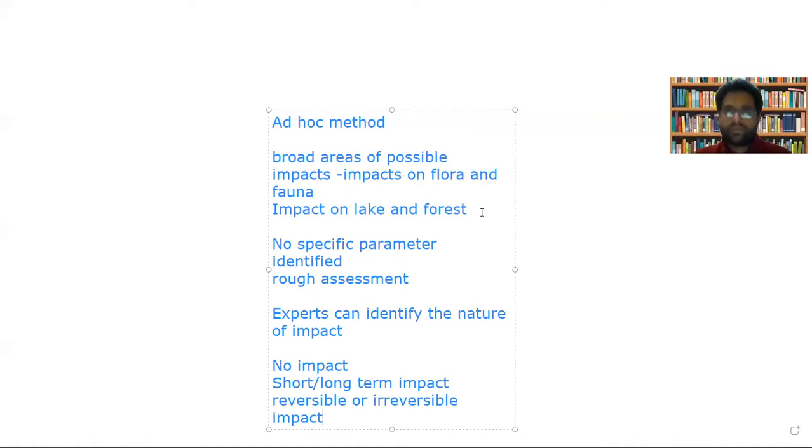Now, the next method, you can write it as the overlay method. What is happening in the overlay method? You have a set of transparent maps. The name overlay suggests that you have something and you are laying it one above the other. The analysis is done by using this kind of overlay.